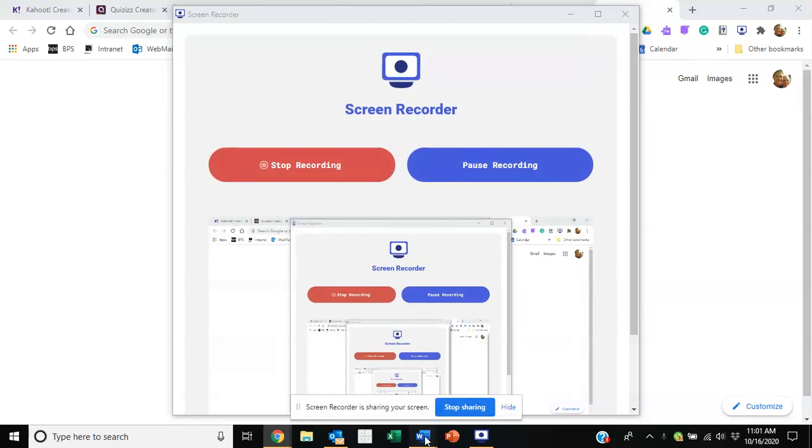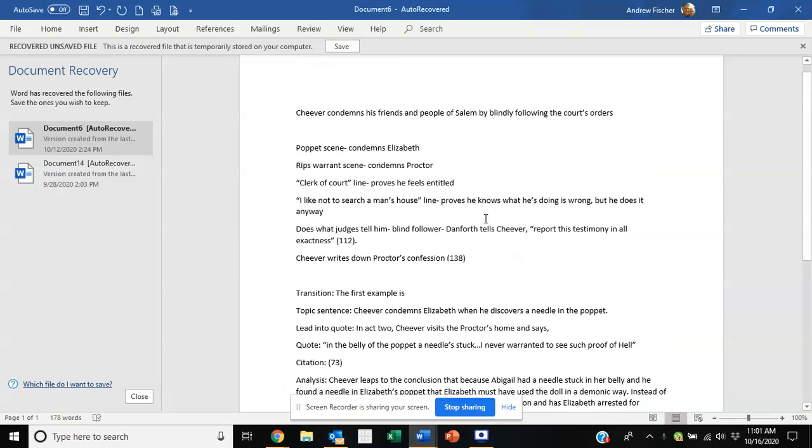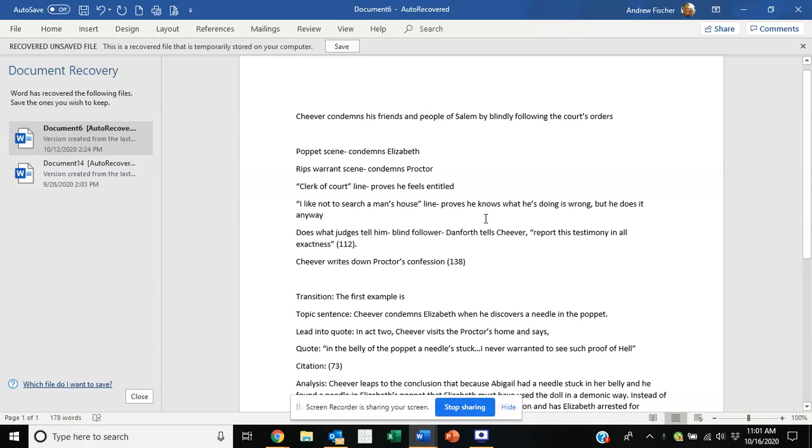Okay, class, take a look at my paper example. Remember, we're writing a character analysis on one of the characters from The Crucible. We're trying to prove how one of these characters influenced the outcome of the play. So this is an example of my thesis statement.